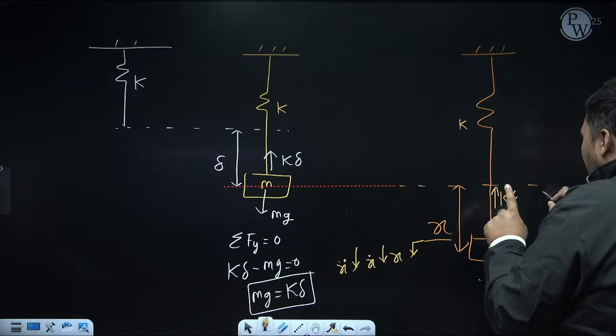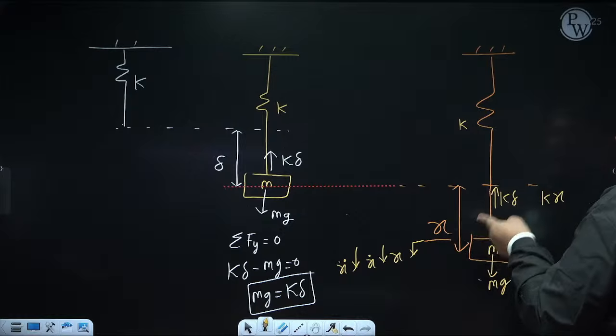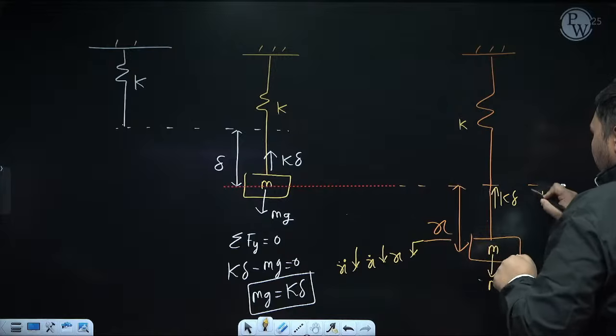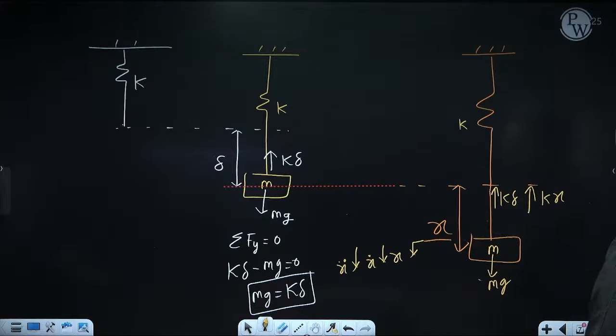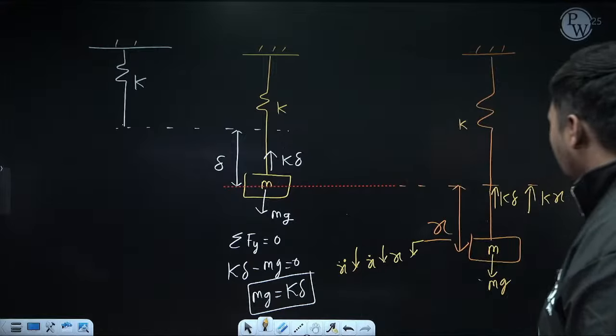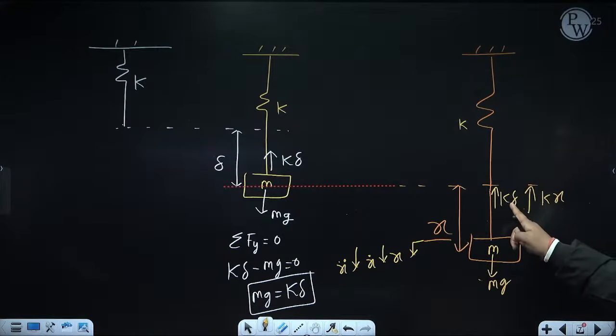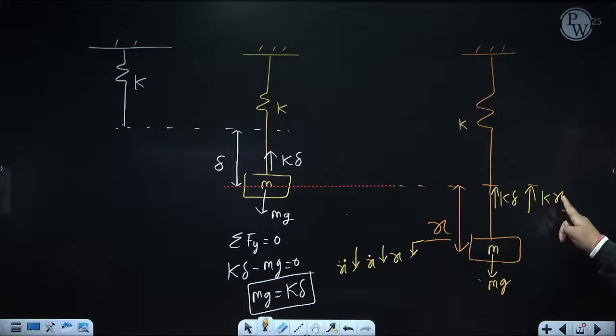So due to this amount, spring force will be kx. It will be opposite to x. X is downward, so it will be upward. Why I am writing like this, you will understand later. Okay, so I have written this in two parts: k delta, which is the spring force at the mean position, and kx, which is the spring force due to the displacement from the mean position. And if you add them, you will get the total spring force.